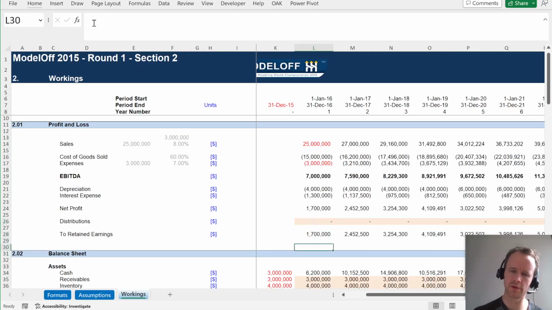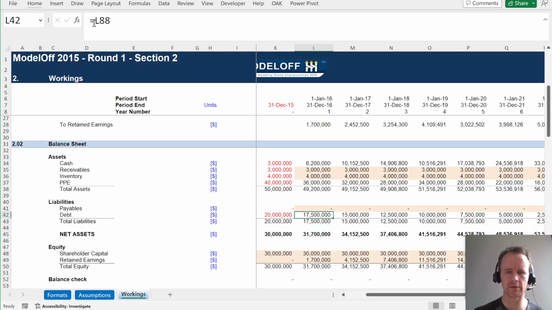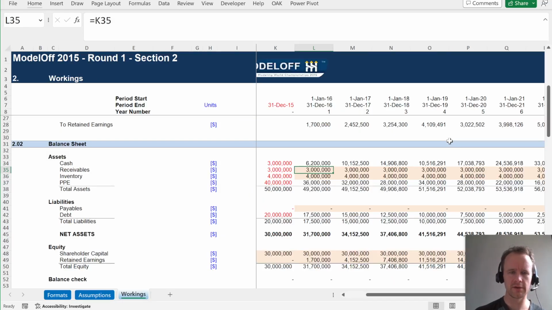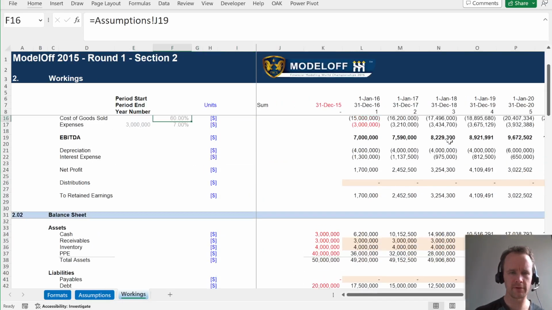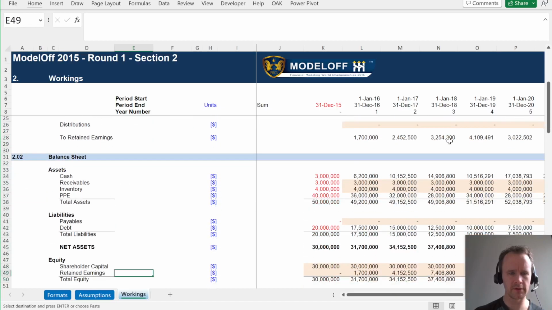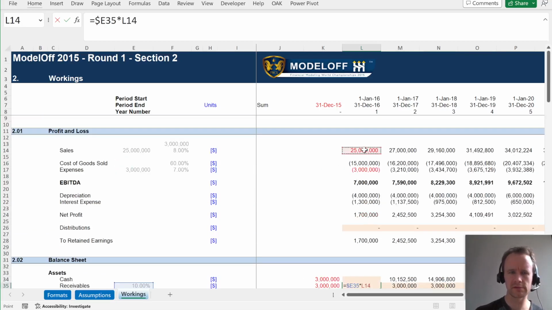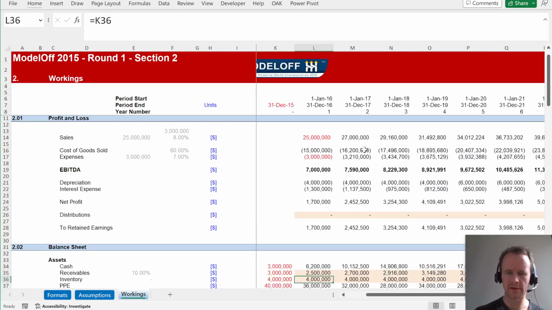Okay, so we keep moving down. Distributions, we will have to finish off our cash to be able to do that. So let's work out receivables, inventory, all that fun stuff. All our working capital. So receivables, 10% of sales. Just going to grab one of these handy dandy percentage formattings. So receivables, inventory, and payables, I think has two kinds. So receivables is 10% of sales. And this. And now we're immediately unbalanced.